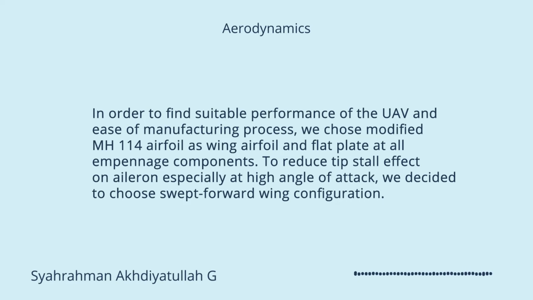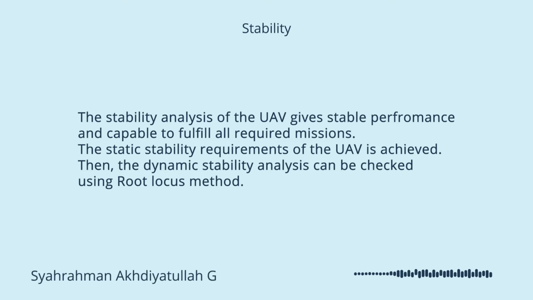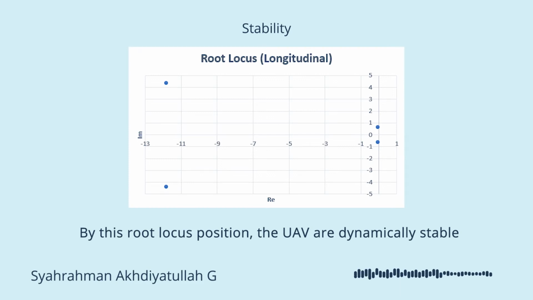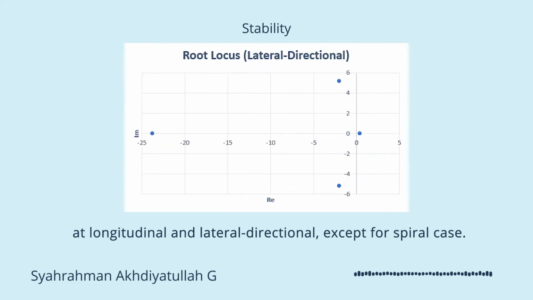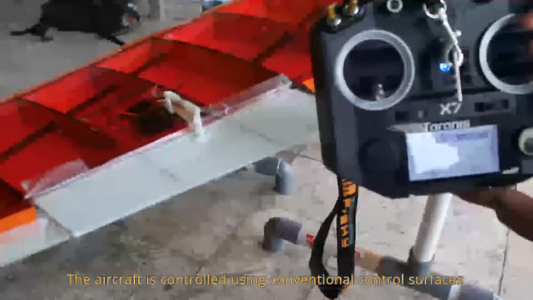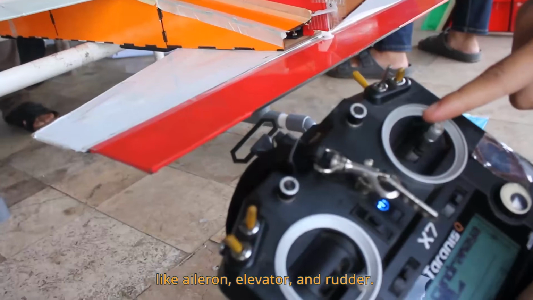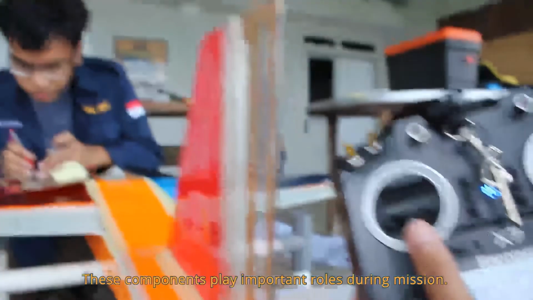To reduce tip stall effect on aileron, especially at high angle of attack, we decided to choose a swept forward wing configuration. The requirement of the UAV is achieved, then the dynamic stability analysis can be checked using the root locus method. By this root locus position, the UAV is dynamically stable in longitudinal and lateral directional, except for the spiral case. Therefore, this means the UAV is able to fly stably. The aircraft is controlled using conventional control surfaces like aileron, elevator, and rudder. These components play important roles during missions.